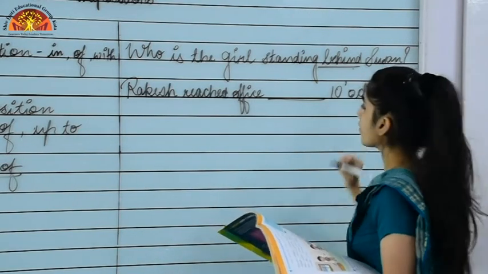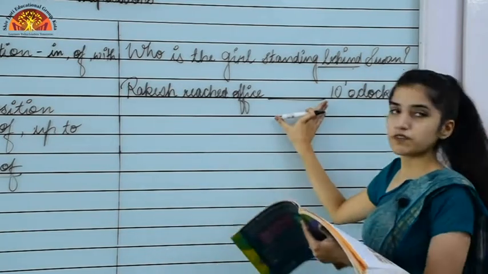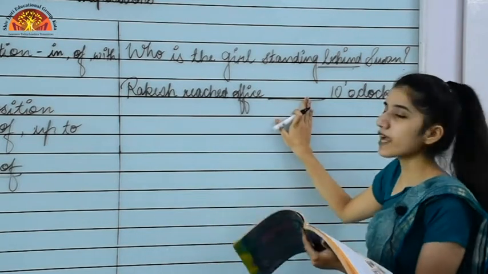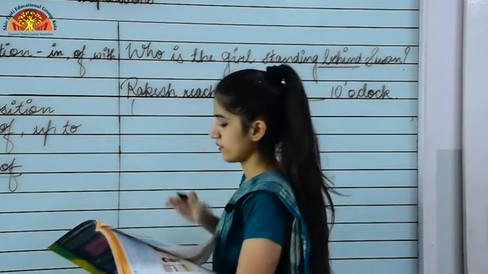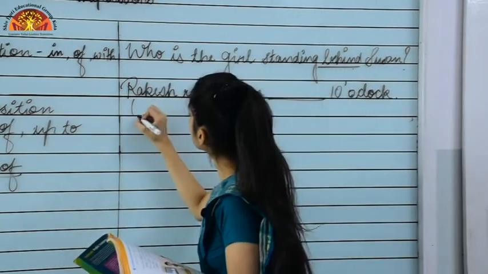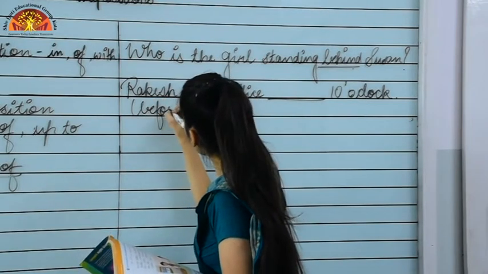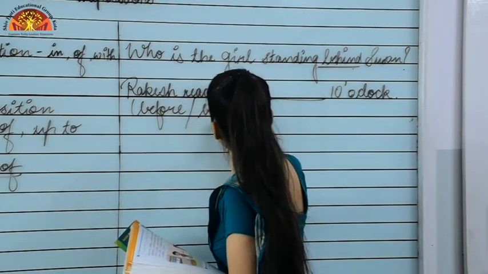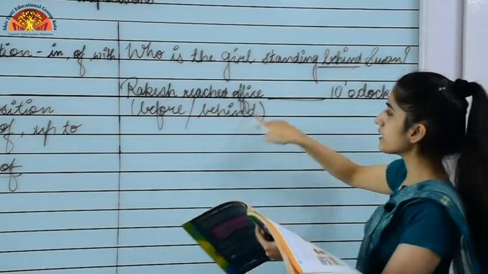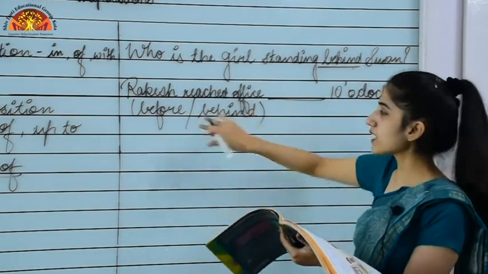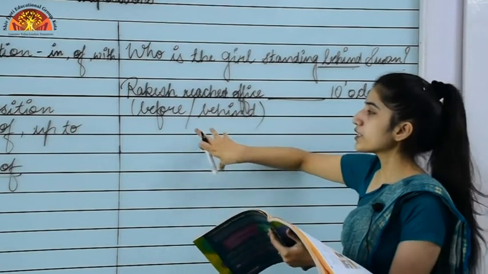Okay, so here you can see I have given a blank. You need to fill that blank with the correct prepositions, and the options are before or behind. These are two options that you need to fill in this blank, which is the correct one you need to pick. You need to choose.